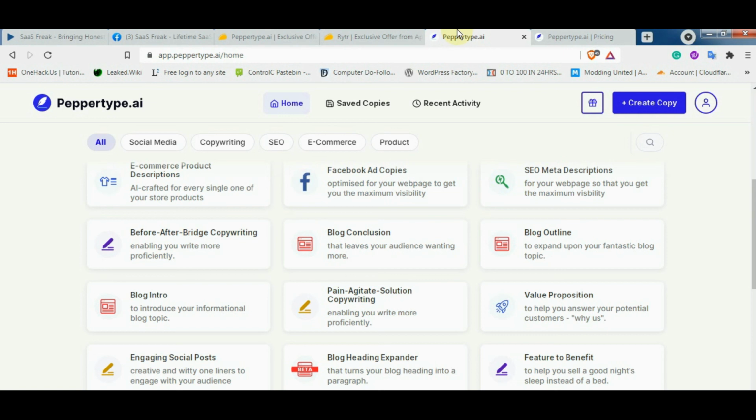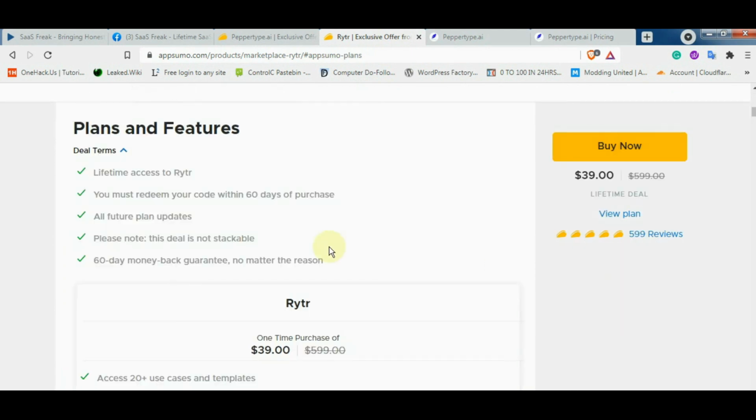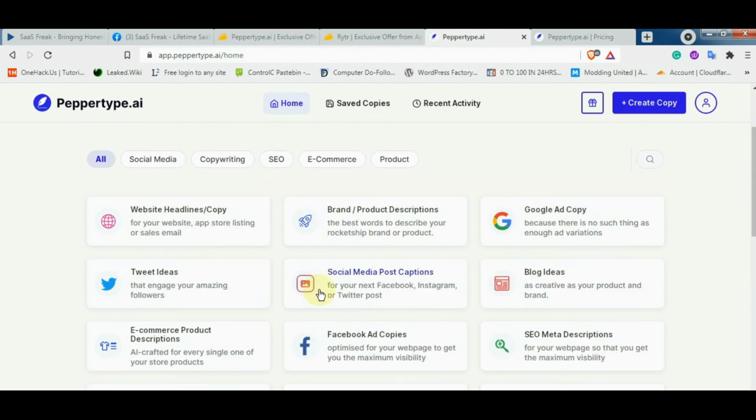So yeah, this was the conclusion. It's best for blog writing when you don't want to spend heavily on Jarvis AI. It's really a perfect alternative to Jarvis and Writer. So if you're the one who is just frustrated about the limit of Writer, as you can see, the limit is really low, man. 50,000 characters, nothing when you are going to write 8 or 10 or 15 blog posts per month. So in that case, just go with peppertype.ai. It's really going to help you.